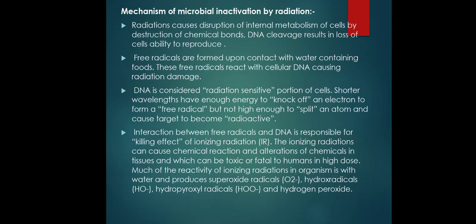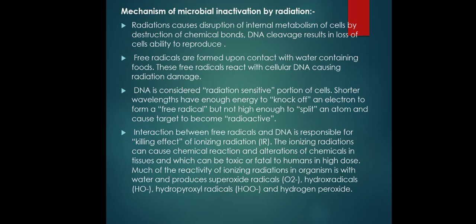Free radicals are formed upon contact with the water in the food. These free radicals then react with the cellular DNA and cause radiation damage. So DNA is considered the radiation sensitive portion of the cell. The shorter wavelengths have enough energy to knock off an electron and form a free radical, but not high enough to split the atom, which would cause the target to become radioactive. The interaction between these free radicals and the DNA is responsible for the killing effect of the radiation.